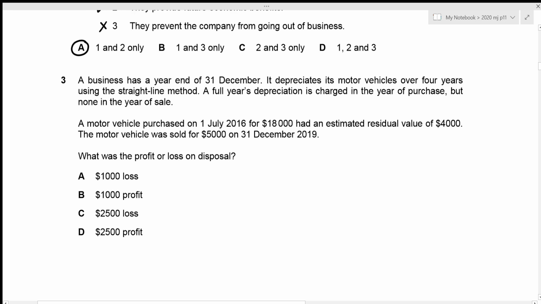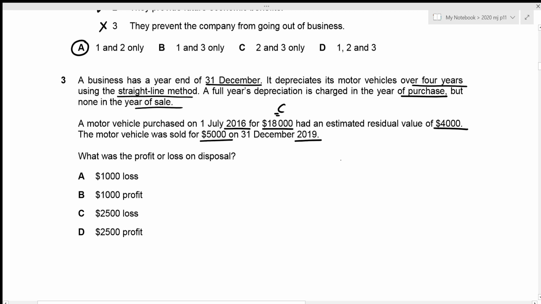A business has a year end of 31st December. It depreciates its motor vehicle over 4 years using the straight line method. And a full year's depreciation is charged in the year of purchase, but none in the year of sale. Alright, a motor vehicle was purchased on 1st July 2016 for 18,000. So this is the cost of the motor vehicle, and it was bought in the year 2016. And this also had an estimated residual value of 4,000, and the motor vehicle was sold for 5,000. This is the disposal value or the sale proceeds on 31st December 2019.